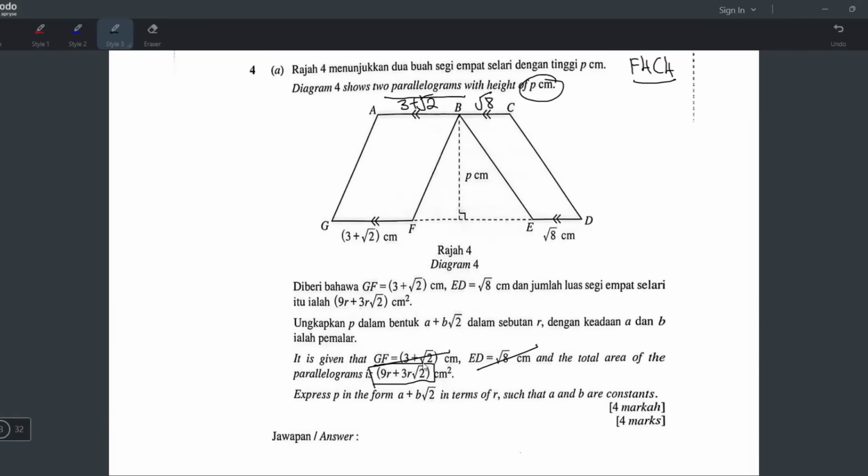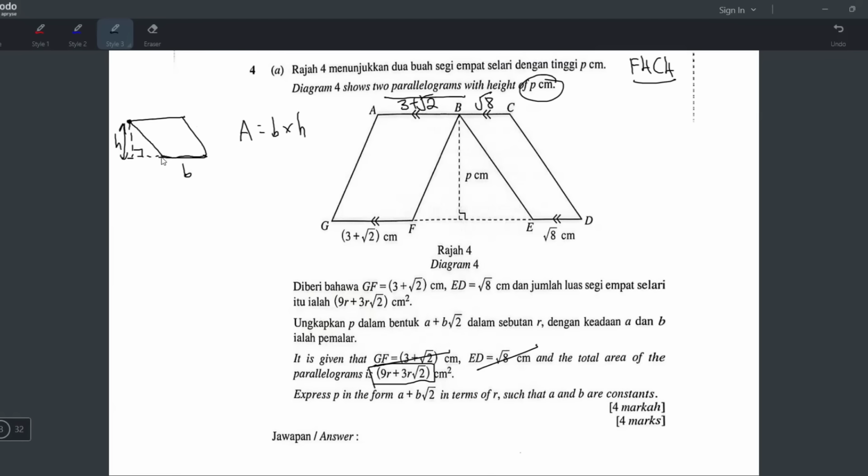So I'm sure later you have to use the area of parallelogram formula. And I'll tell you now what the area of parallelogram formula is. So let's say you have a parallelogram like this. The area will be base times height. And when I say base times height, the base is this base right here. But the height, you don't take this one. No, not that one. The height you have to take from here to here. This is the height. Okay.